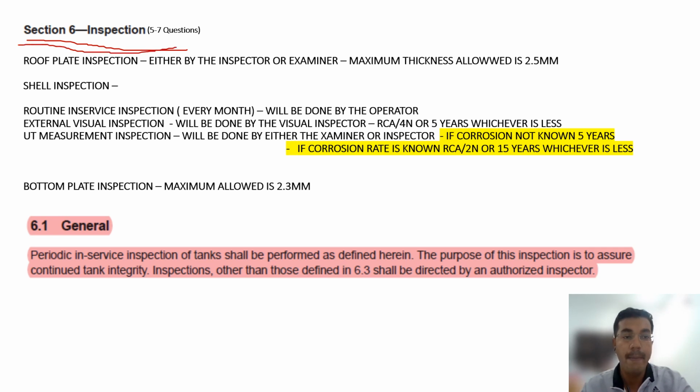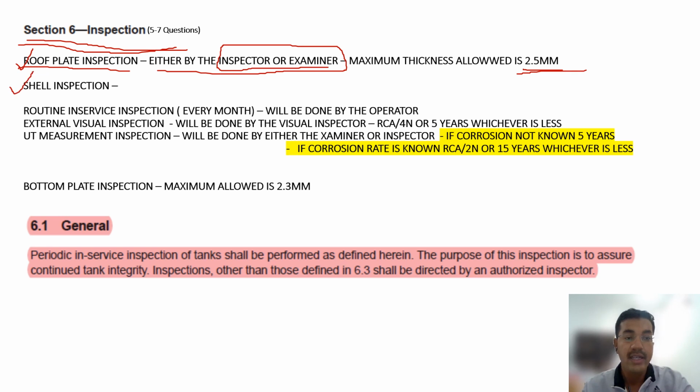Roof plate inspection for in-service tank as per API 653 is done either by the inspector or examiner. This is important. Usually they ask in the exam who will do the examinations: inspector, examiner, inspector and examiner, inspector or examiner. So they play with "and" and "or". That's why I told you from the beginning, you have to note it down very carefully. And the maximum thickness allowed is 2.5 mm. Usually for the roof plate, the maximum in-service inspection is 2.5 mm. If it is less than that, then a repair is needed.